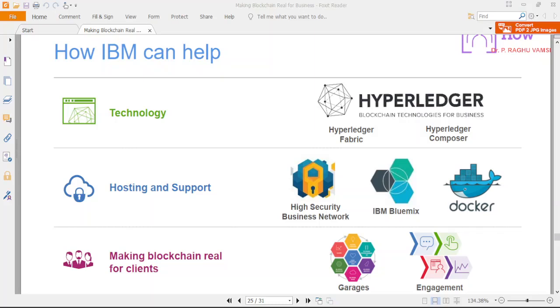However, IBM provides a 3-month trial version for accessing the cloud, but after 3 months you are supposed to purchase it. So for practice purposes, you can go through the IBM website for the cloud and the Hyperledger Fabric, and you can go through the documentation. Anyhow, I will provide you the links.